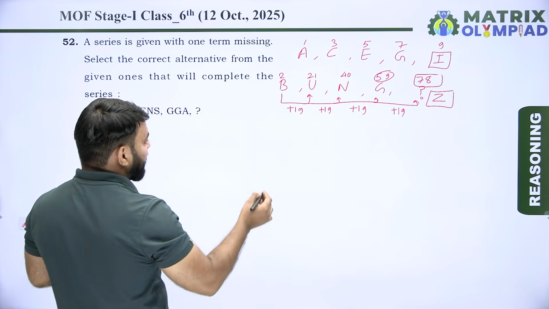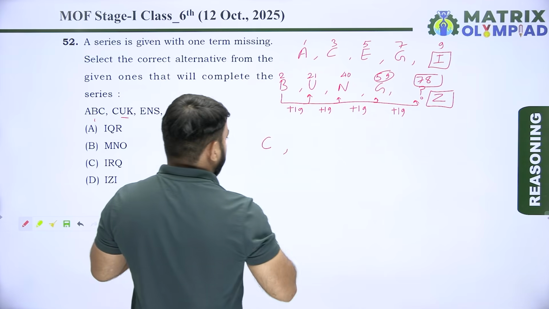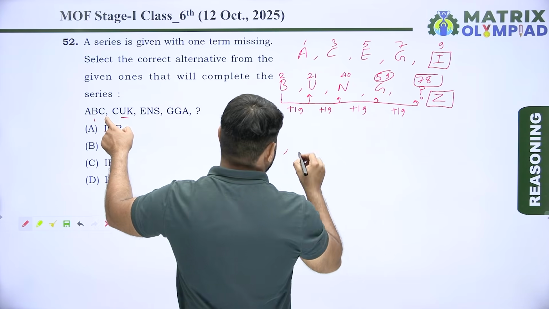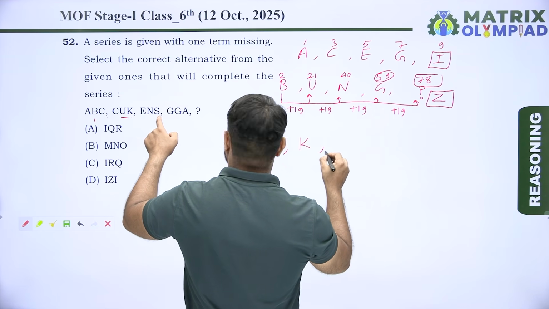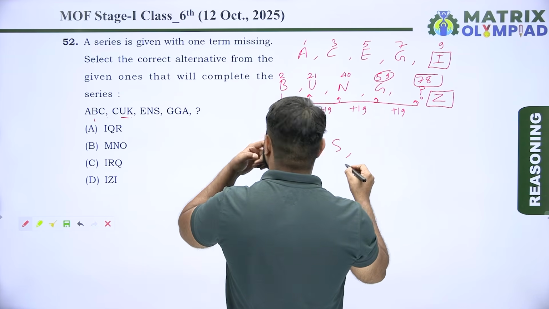Now taking third letter of each term. So third letter of first term is C. After C, next is K. After K, next is S. After S, next is A.